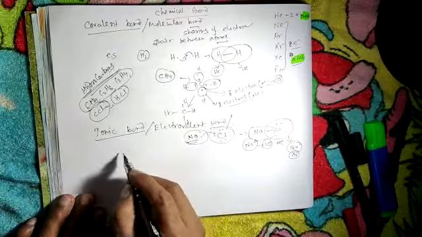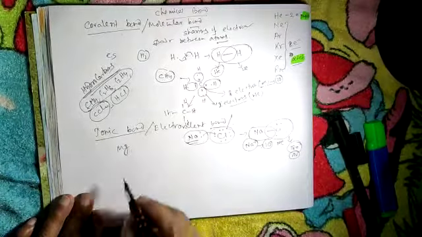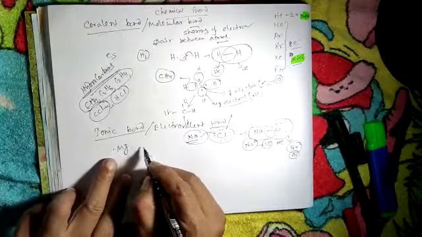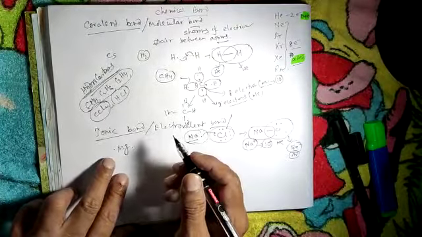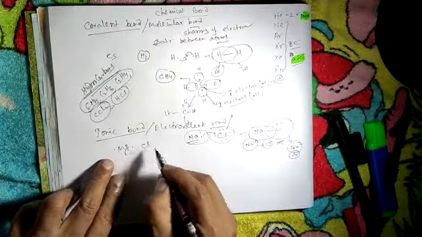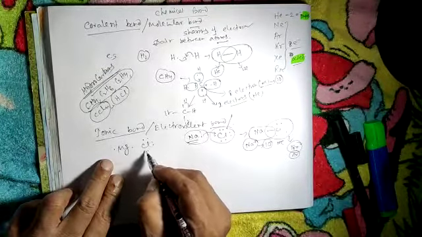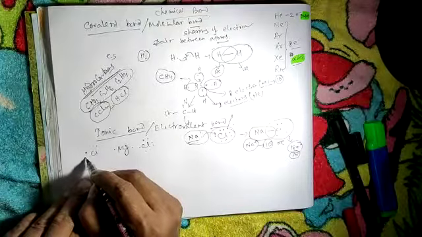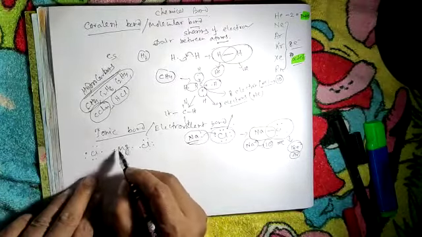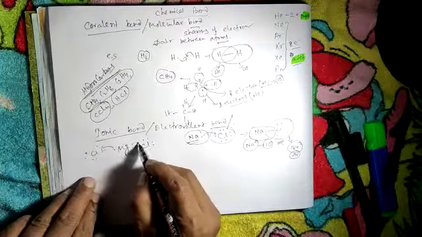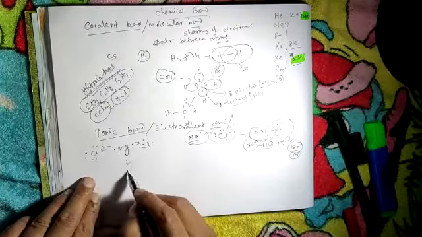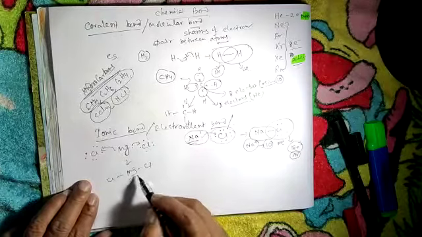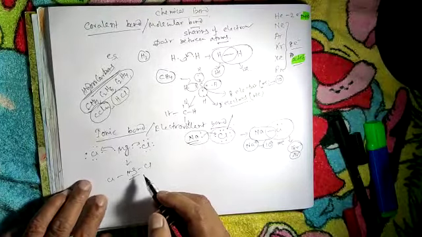For example, MgCl2: Mg has 2 electrons in its outermost shell, Cl has 7 electrons. So Mg donates them, and it will be MgCl2. The atomic number of Mg is 12.